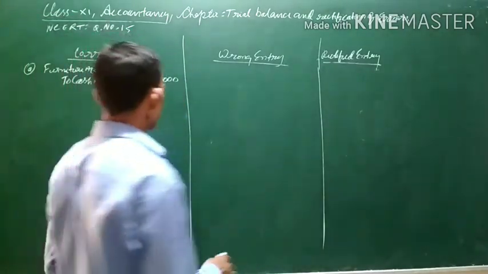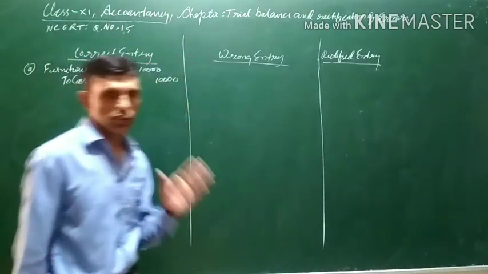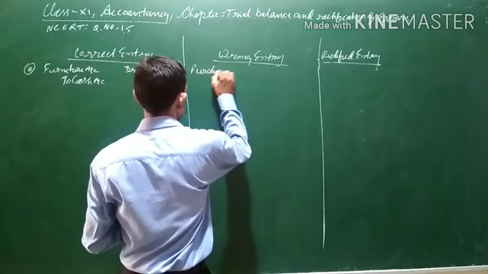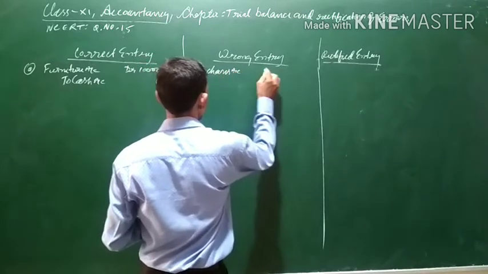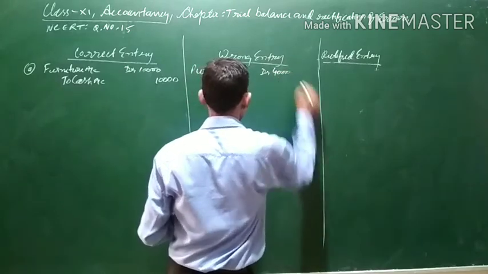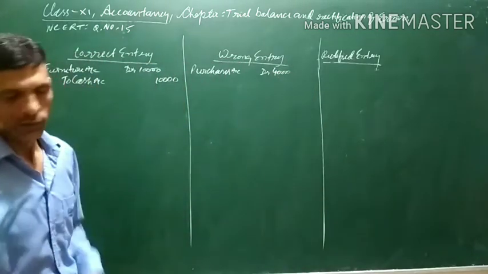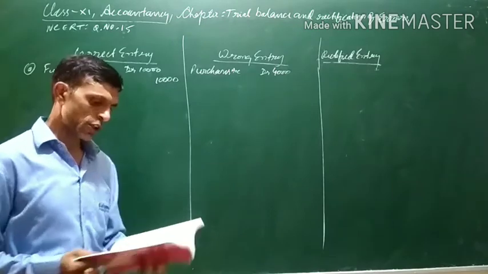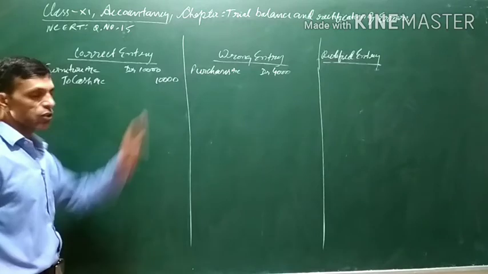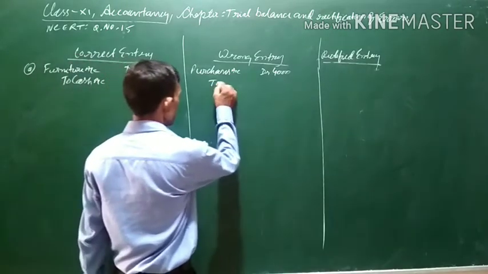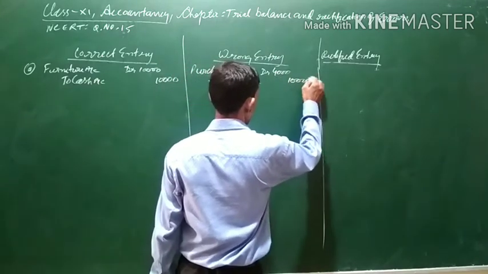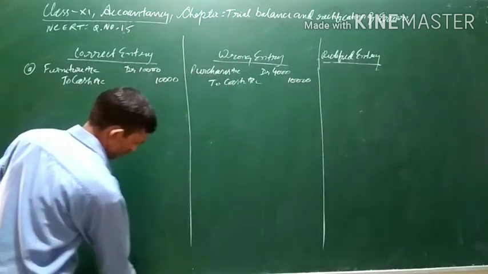When furniture is purchased, furniture should have been debited, but instead of this, purchases has been debited with rupees 4,000. There is nothing wrong in the cash. So this is the wrong entry. Cash account will remain the same.